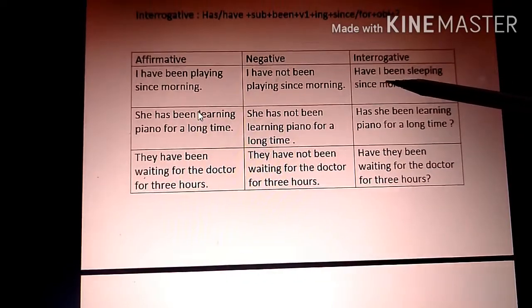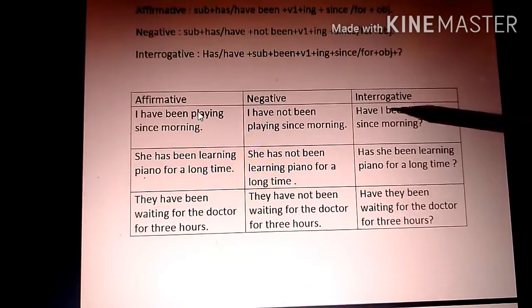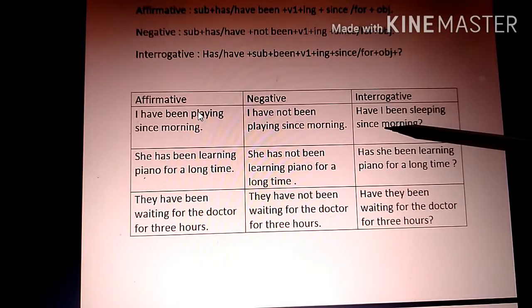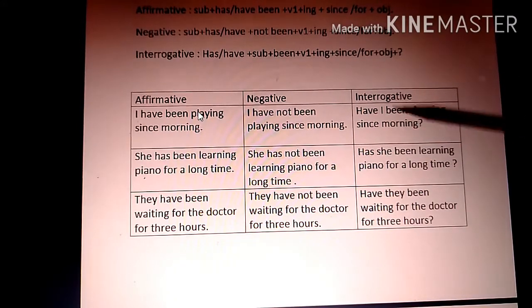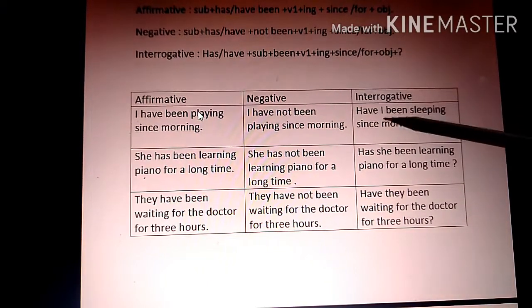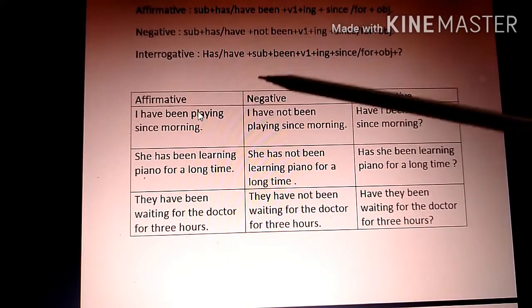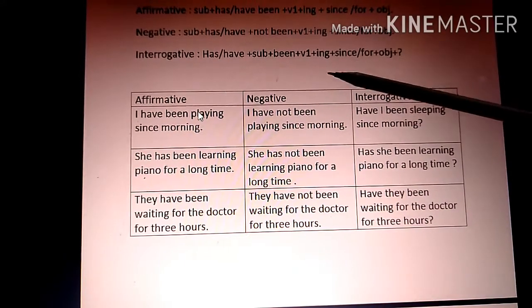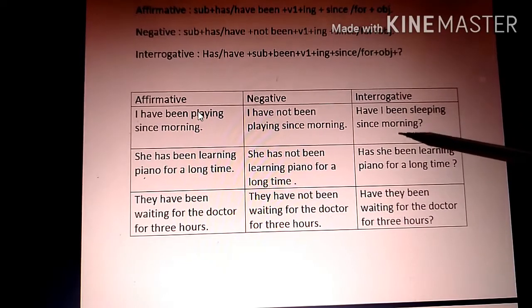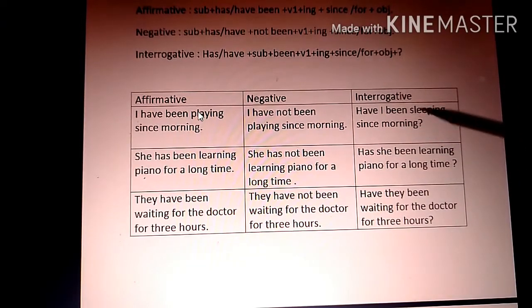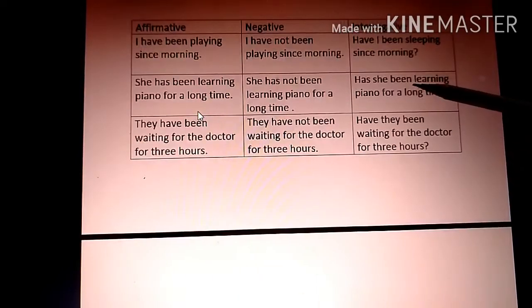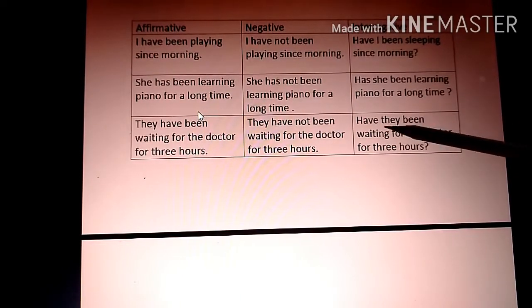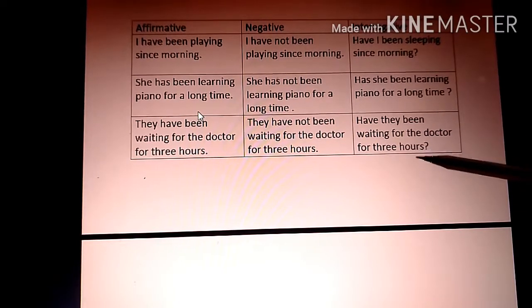First example, see from the rules and see the example. Have I been sleeping since morning? So here have, subject is I, been after subject, and sleeping since morning, after that question mark. So when you see these rules and you see the example, it will be totally clear to you how we make an interrogative sentence in present perfect continuous tense. Then the next example is, has she been learning piano for a long time? Have they been waiting for the doctor for 3 hours?